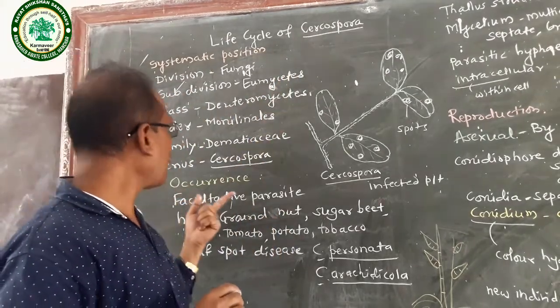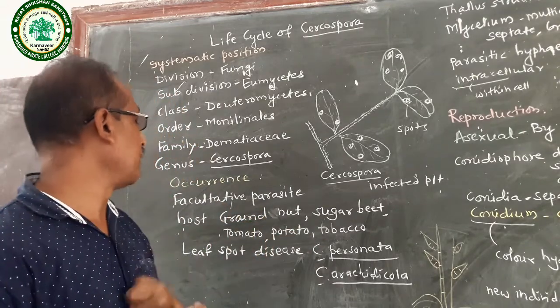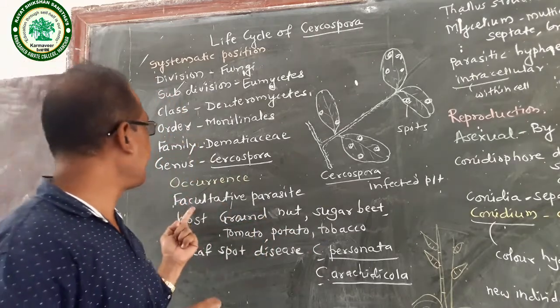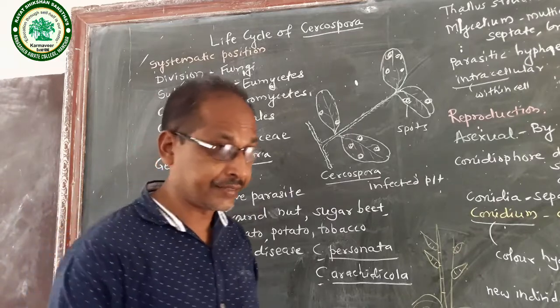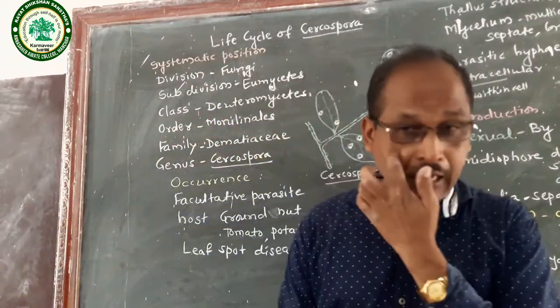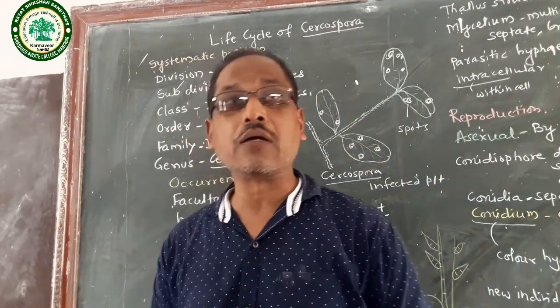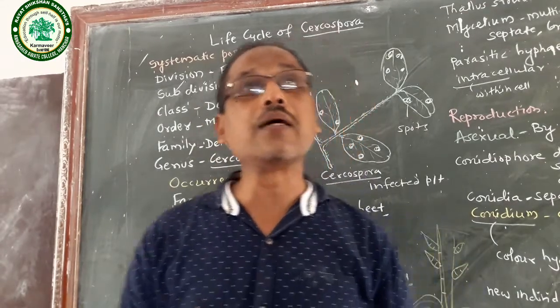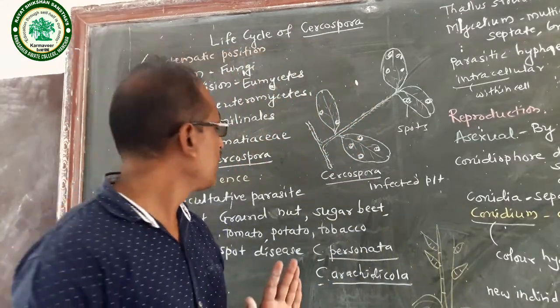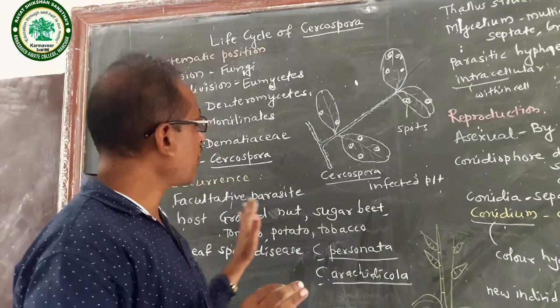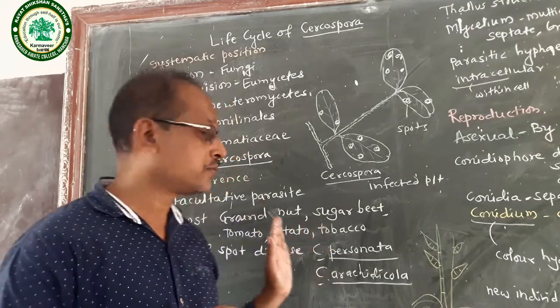Cercospora occurs on groundnut. Cercospora is a facultative parasite. Parasite means it grows on other living plants and absorbs the food material.